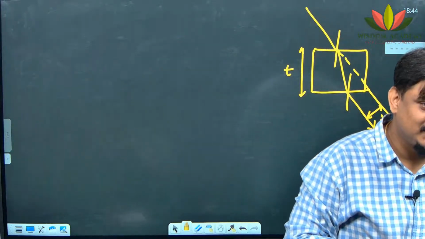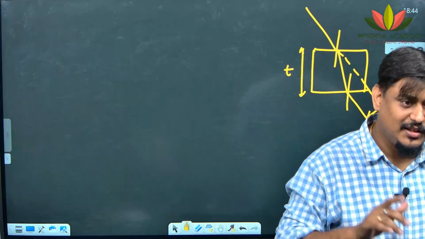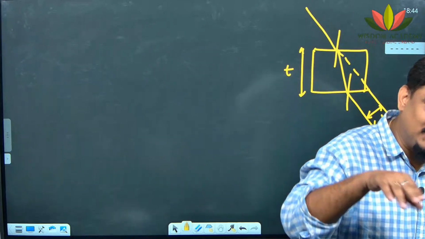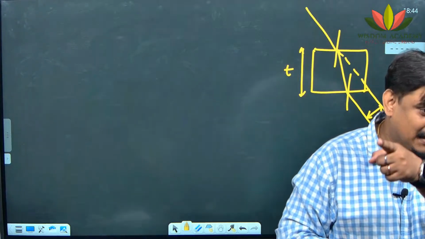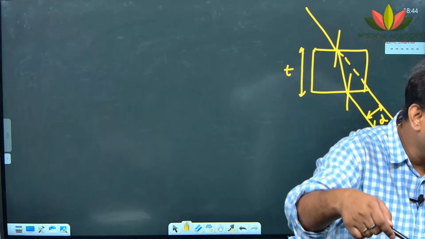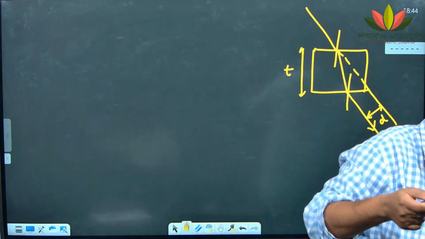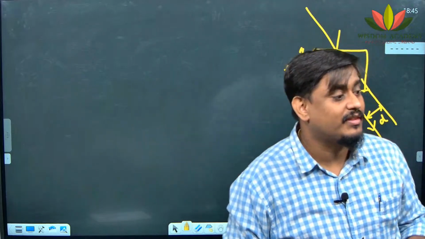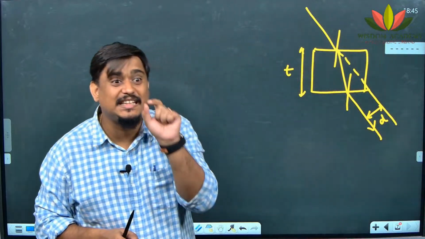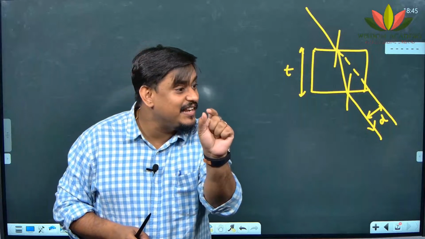Glass is there? Somebody sitting that side? Revan sir is sitting there. Do you think that his position is changed from here? No, sir. Glass slab is there between you and him. But whatever is kept there, can you feel that there is a change in position? You will never feel. Thickness is very less, because thickness is very, very less.